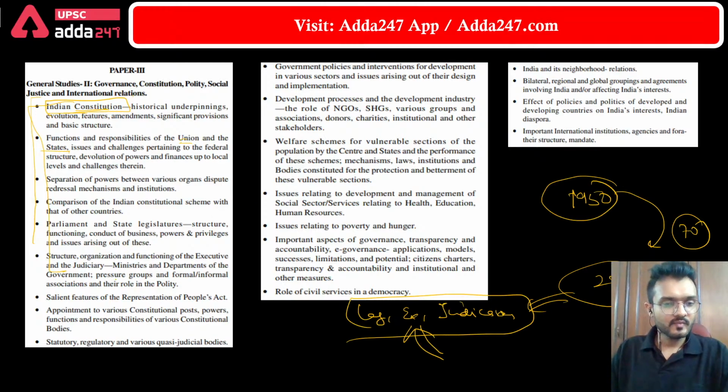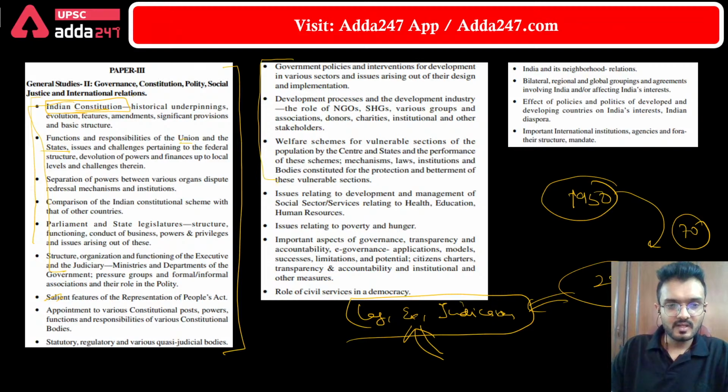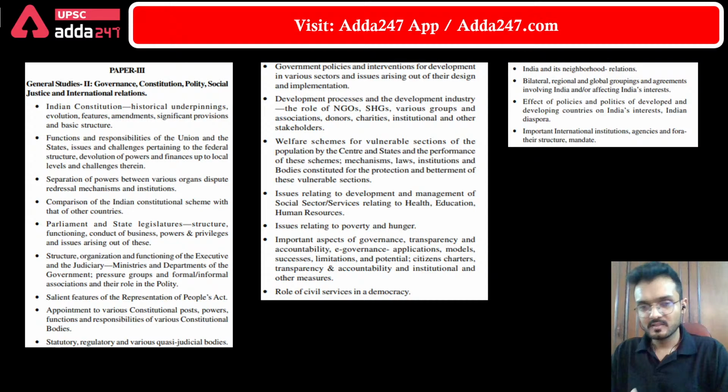And after that we will see the election process, we will see the powers of the different constitutional bodies, and we will see the number of statutory, regulatory and quasi-judicial bodies. So basically it is regarding the government and the governance. Then apart from the government, there are many other players which work for the welfare and development of the country, like NGOs and self-help groups. So we will discuss all such agencies in our paper 2.